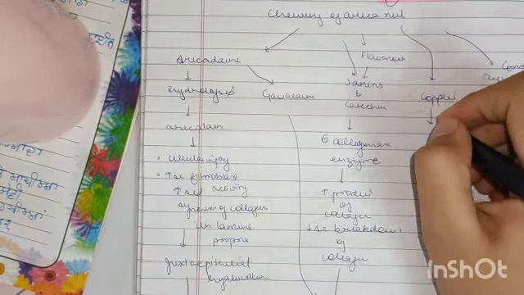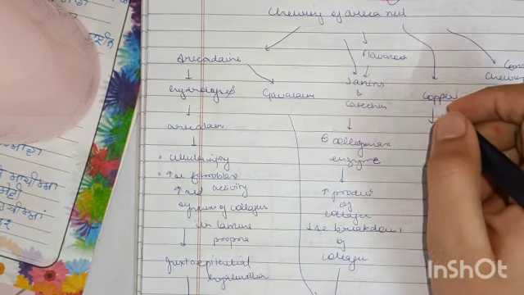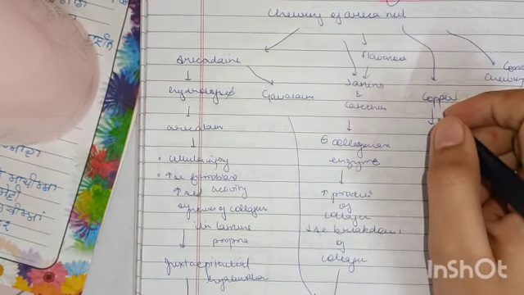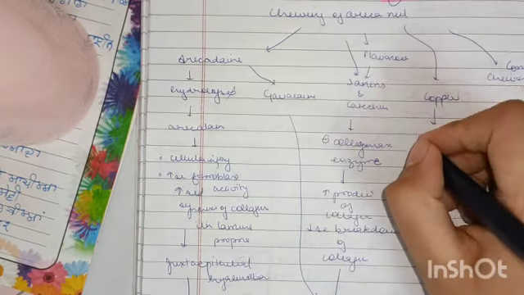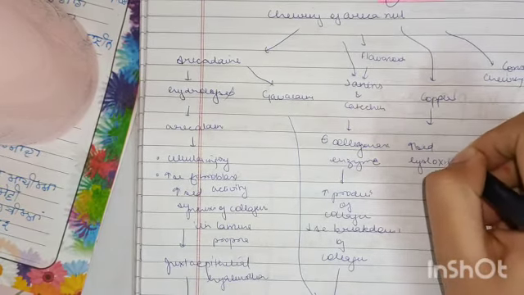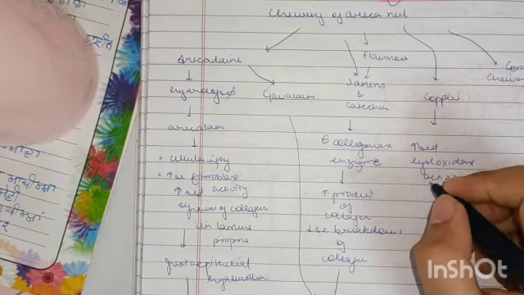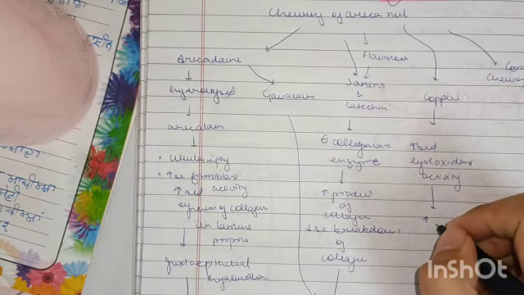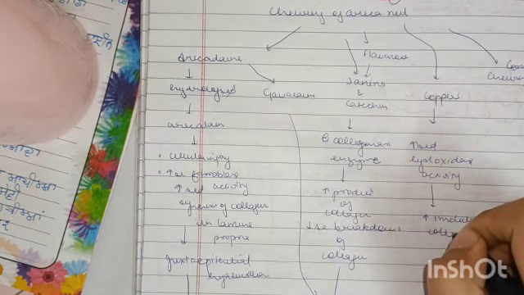Now copper. In copper, we see that there is a high amount of soluble copper present in the salts. Due to this, there is increased lysyl oxidase activity. Due to this increased lysyl oxidase activity, there is an increase in the insoluble collagen, which indirectly leads to OSMF.